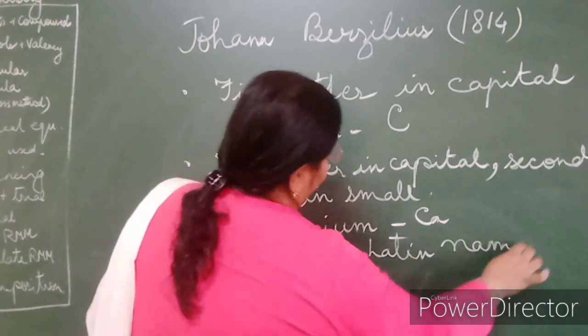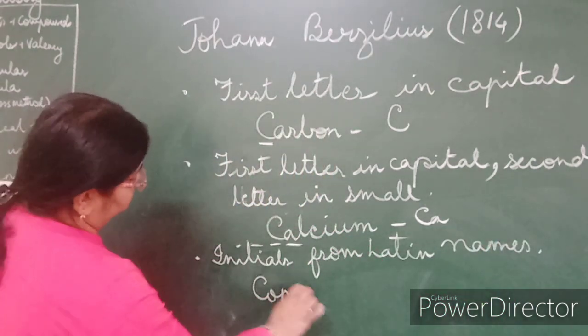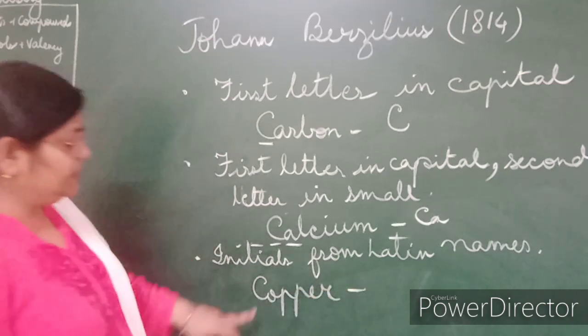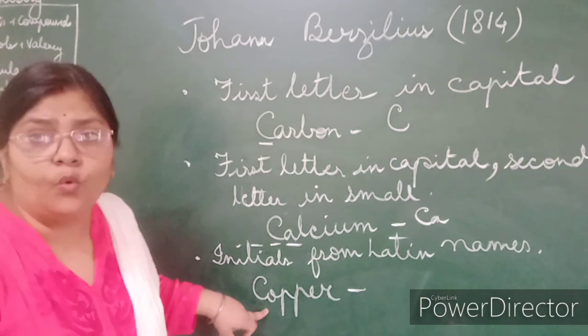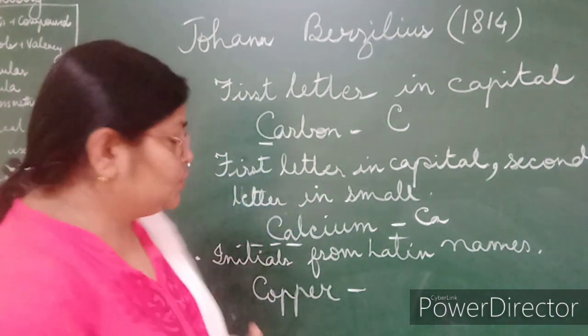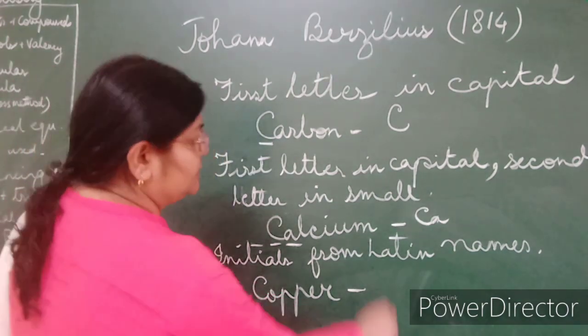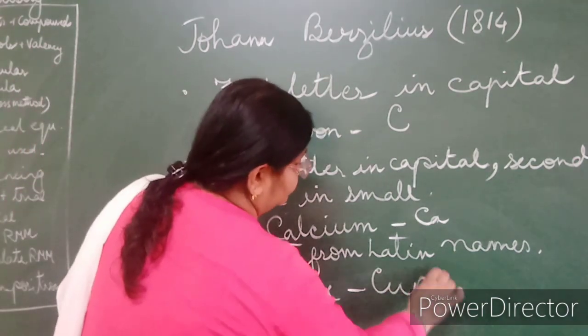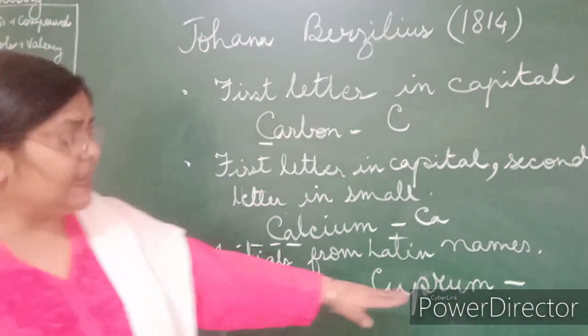For example, copper. It couldn't be named C, carbon is there. It couldn't be named Co because Co is the symbol of cobalt, another element. So its symbol was taken from its Latin name. What is its Latin name? Cuprum.